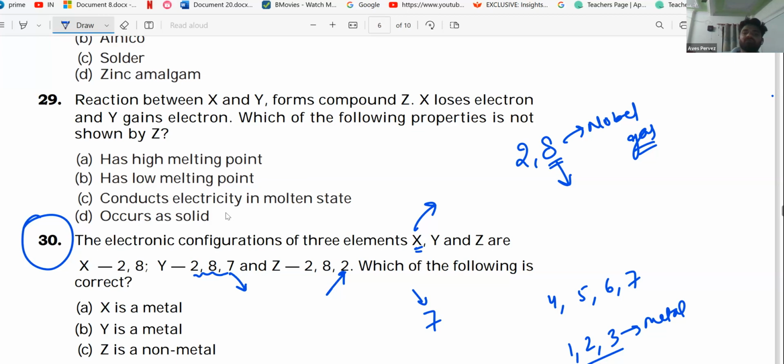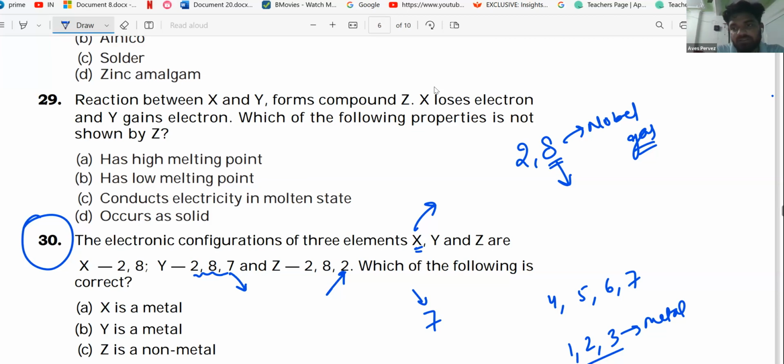Which property will not be shown by Z? Option B. Option B, it will have a low melting point.